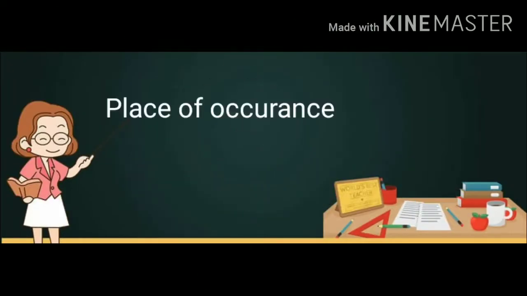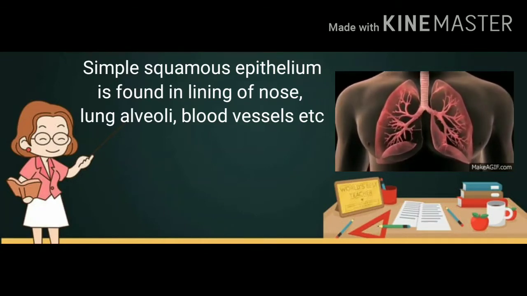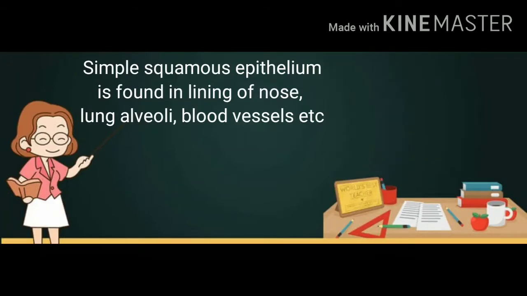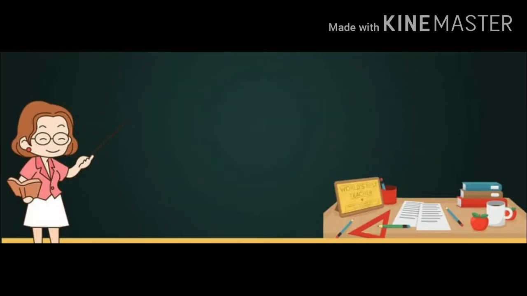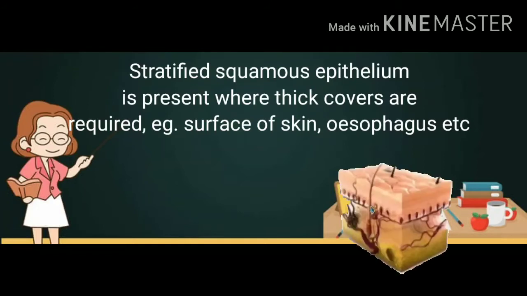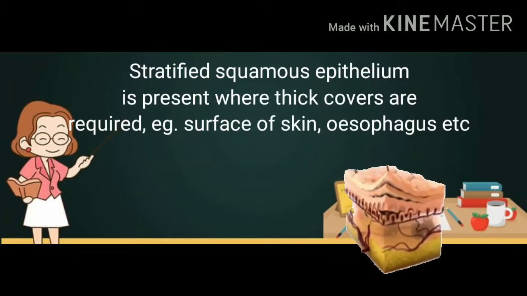Now let's know about the place of occurrence of simple squamous epithelium. Simple squamous epithelium is found in the lining of the nose, lung alveoli, blood vessels, etc. These tissues mainly function in absorption and filtration of materials. So these are present in lung alveoli, blood vessels, etc. Now we will see the place of occurrence of stratified squamous epithelium. They are found where thick covers are required. Example: surface of skin, esophagus, etc. Their main function is protection.